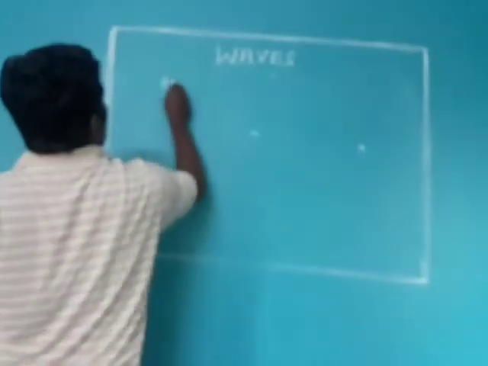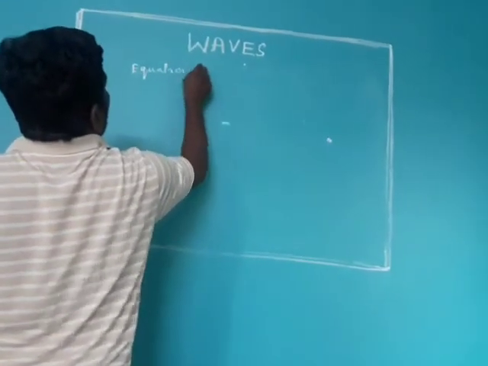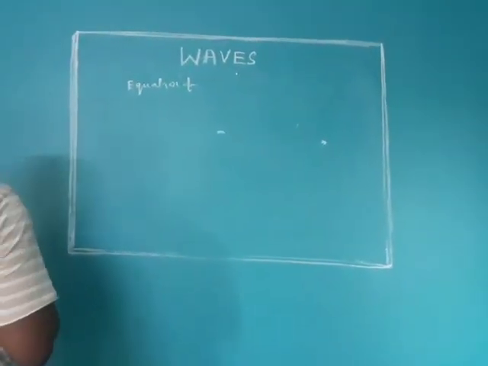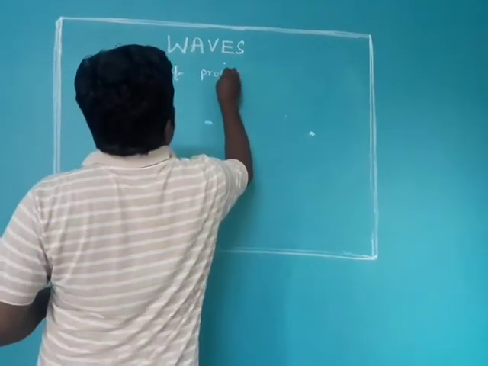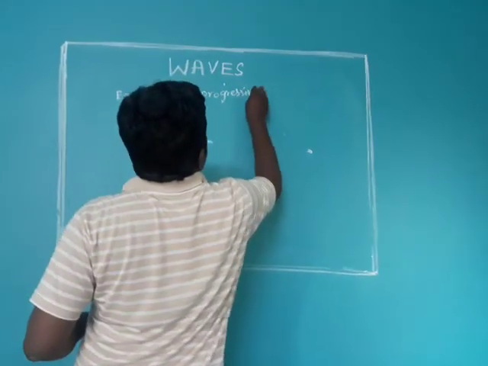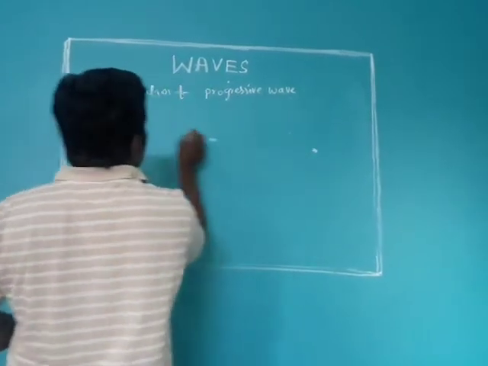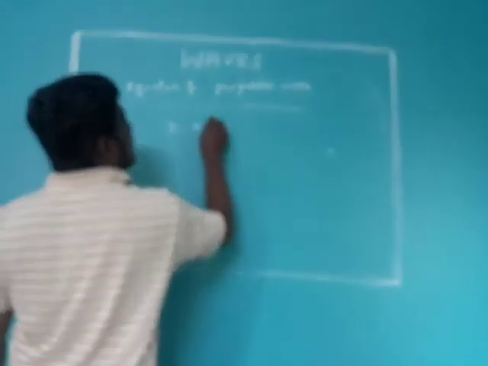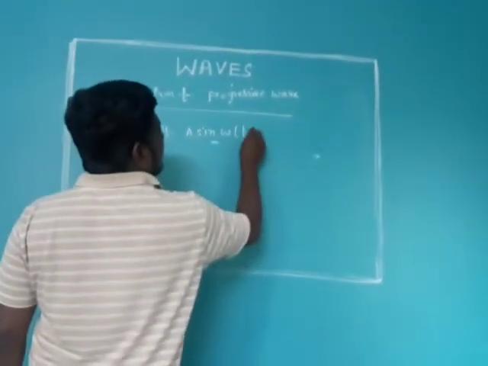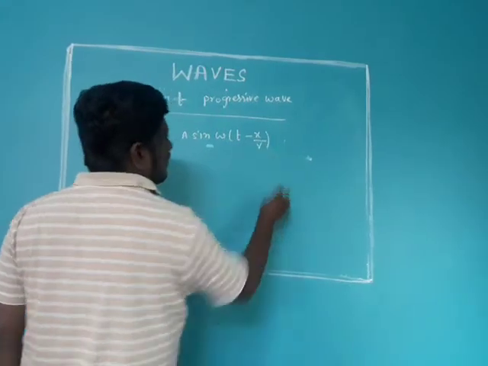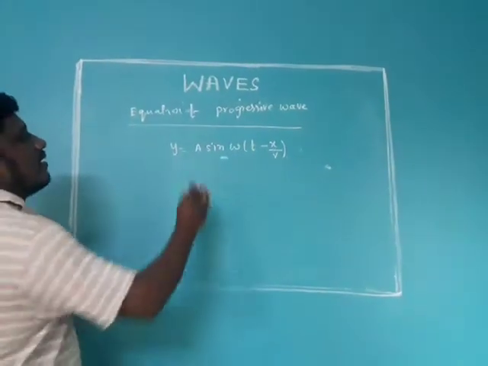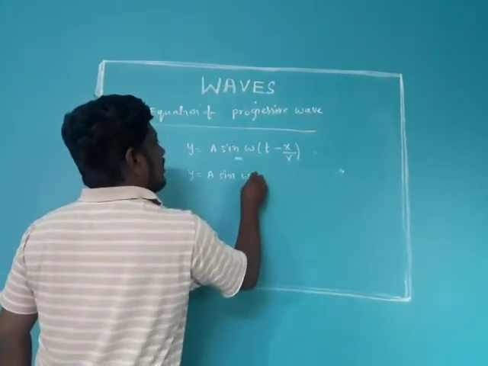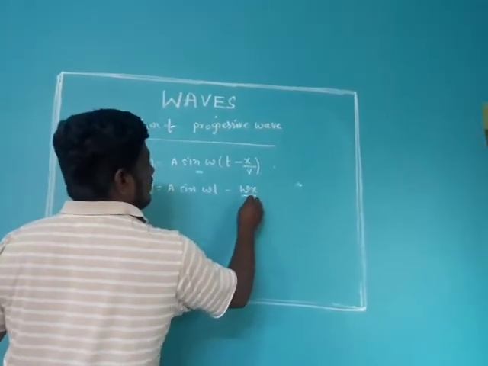See, equation of progressive wave. We have just derived that y is equal to a sine omega t, where we write t as t minus x by v, and we multiply with omega: a sine omega t minus omega x by v.